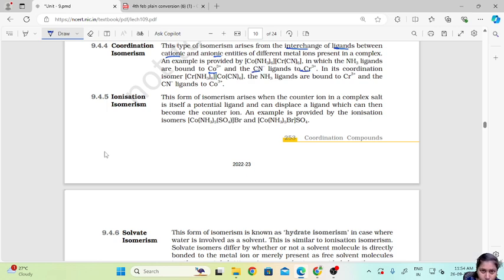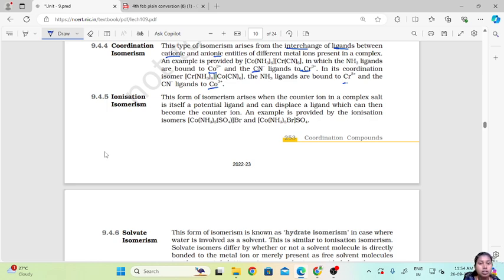In the coordination isomer, the NH3 ligands are bound to Cr3+ and the CN ligands are bound to Co3+.